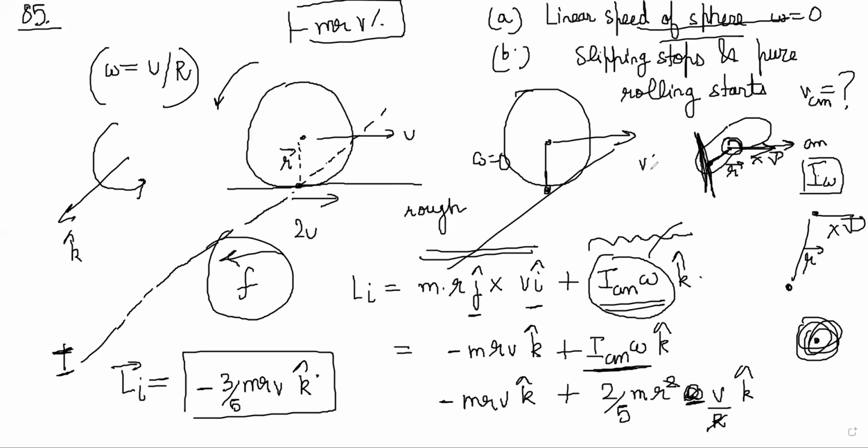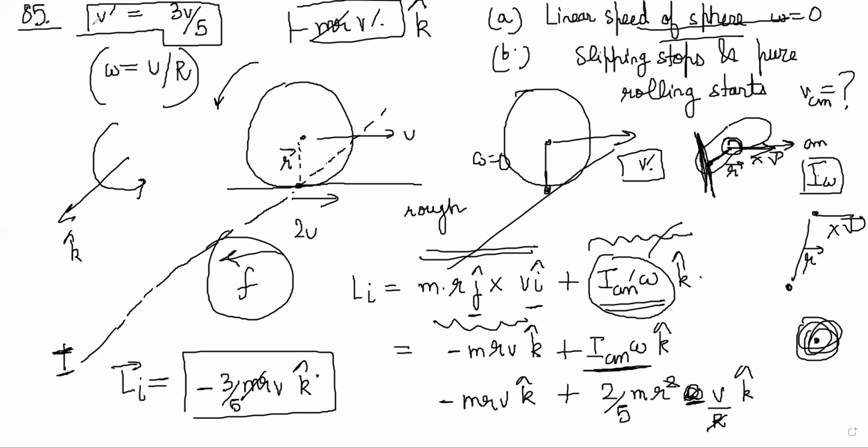At this moment, I don't know the speed, after some time it is some other speed. So the angular momentum will be minus MRV dash K cap plus 0, which should be equal to L initial. MR cancels, and V dash comes out to be 3V by 5.